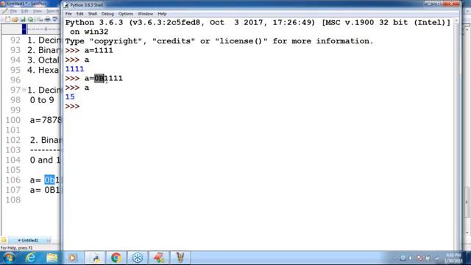Sir, some people are asking how I can represent negative values. A is equal to, just observe that.